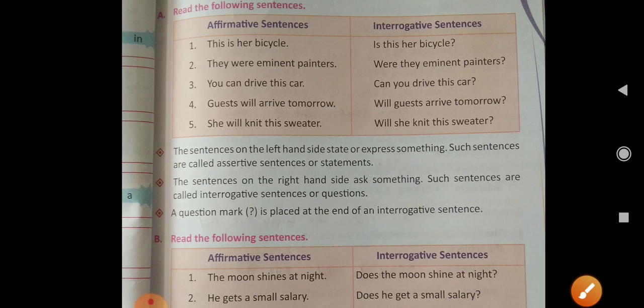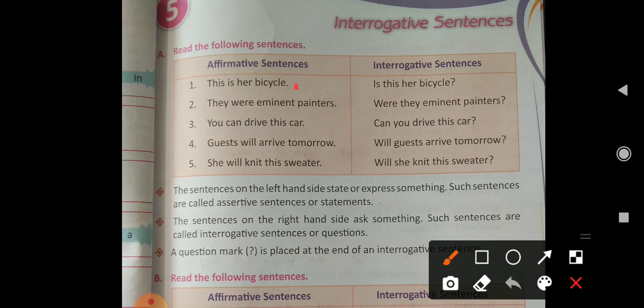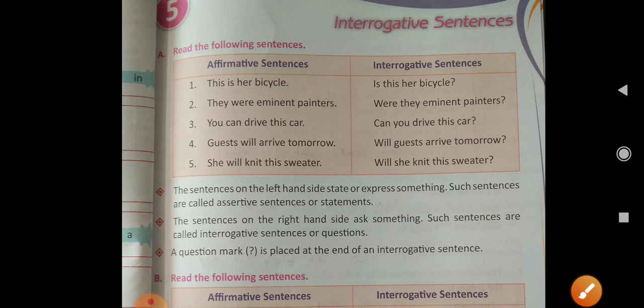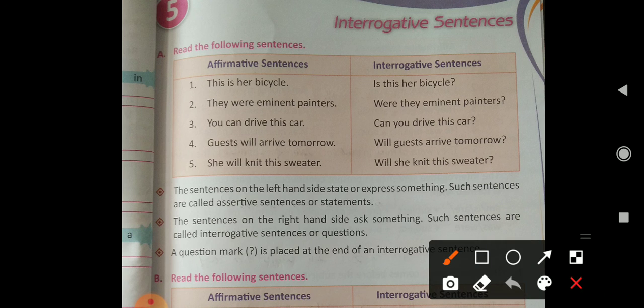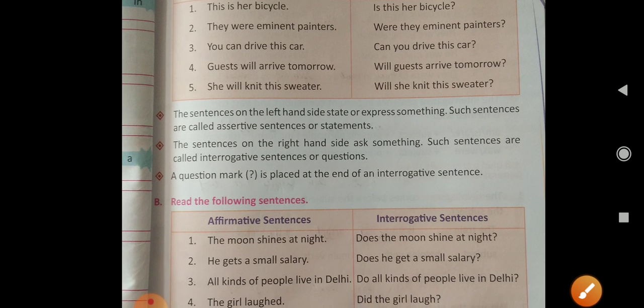Students, the left hand side states or expresses something, so it is an assertive or affirmative sentence. Clear? Such sentences are called assertive or statements. And the sentences on the right hand side ask something. As I just told you, if we interrogate or ask a question in a sentence, it is called an interrogative sentence. So such sentences are called interrogative or questions. A question mark is placed at the end of an interrogative sentence. The punctuation question mark will come at the end of interrogative sentences.